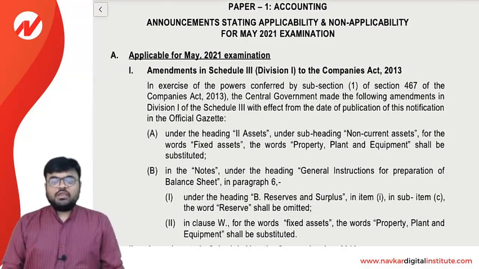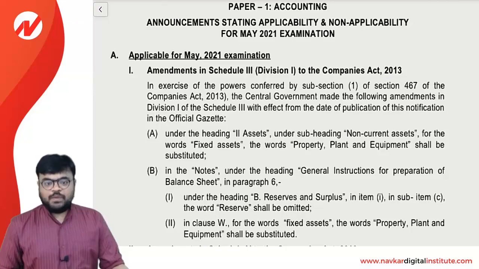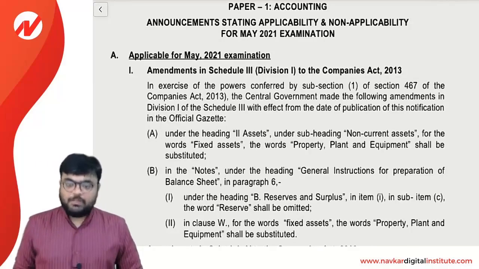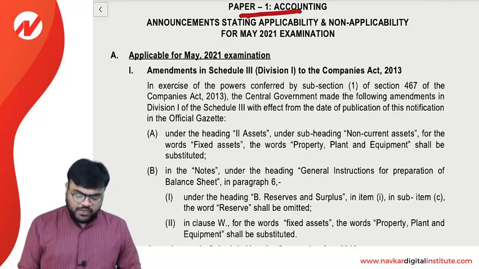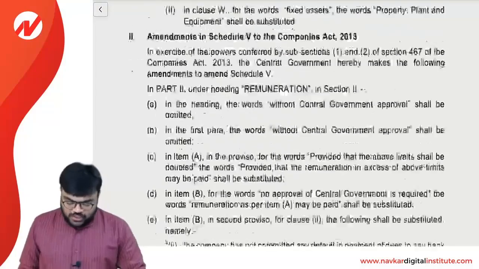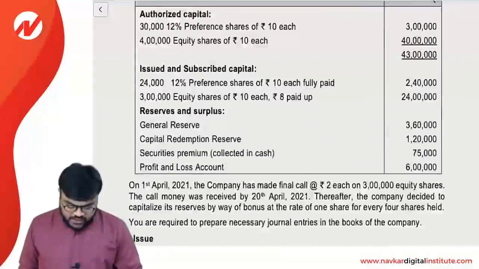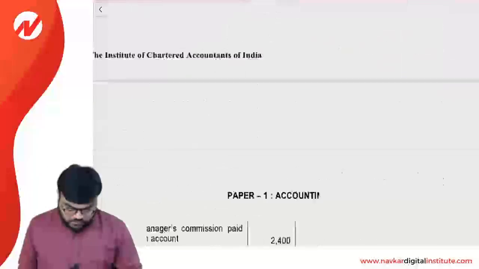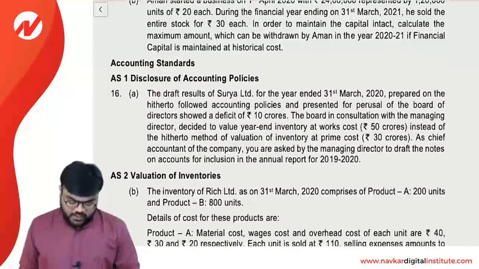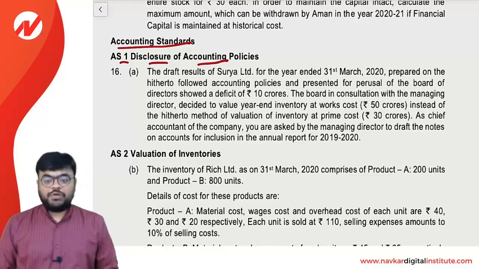Myself CA Vatsal Shah. Friends, the Institute has recently issued the RTP, Revision Test Paper, for May 2021. So in today's lecture we will solve all the accounting standard questions of paper number 1, that is nothing but Accounting. Clear? So let's start without wasting much time. The accounting standard questions start from question number 16A. This is nothing but the accounting standard, and the first question is related to AS 1, disclosure of accounting policy.